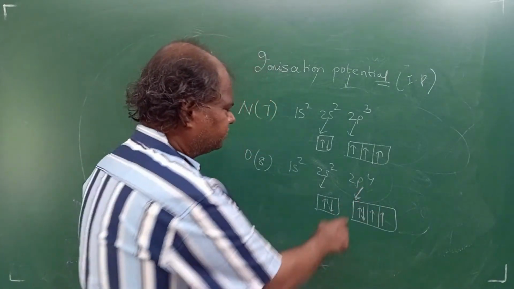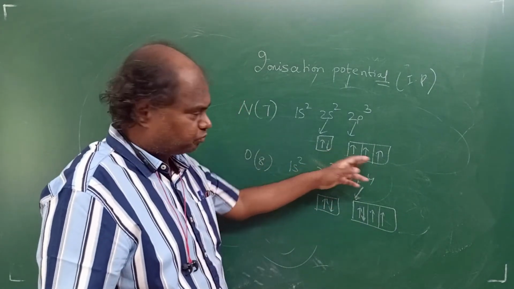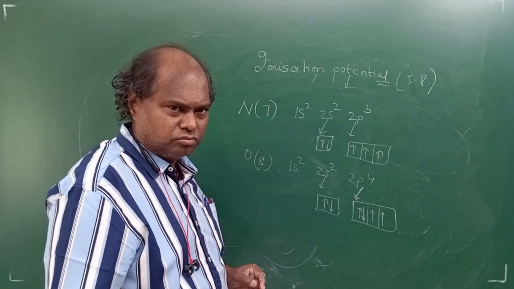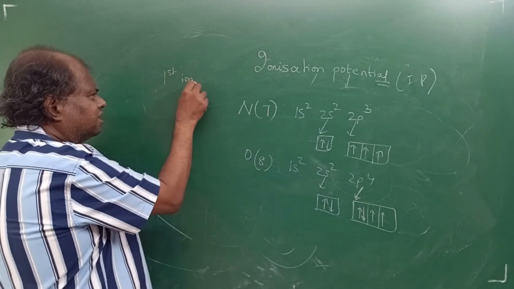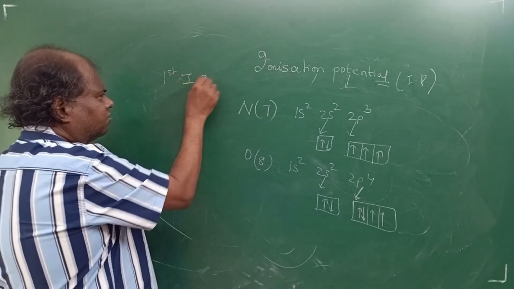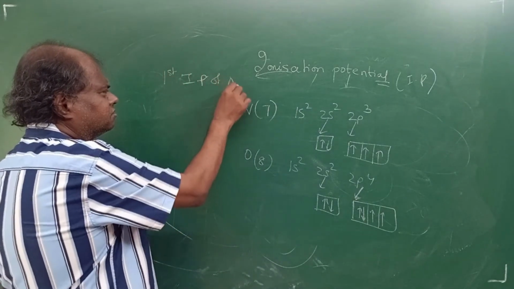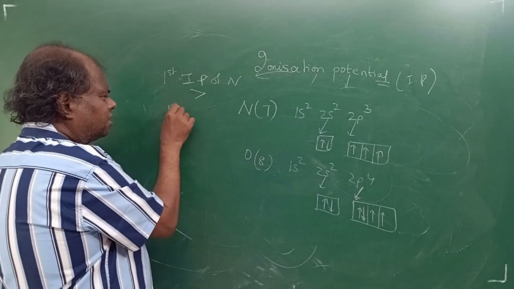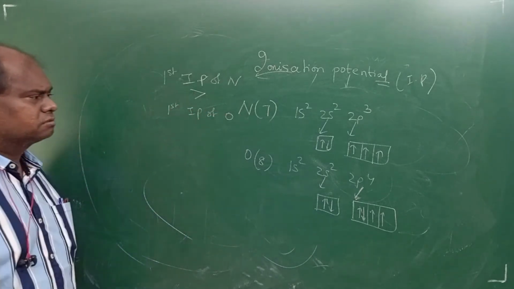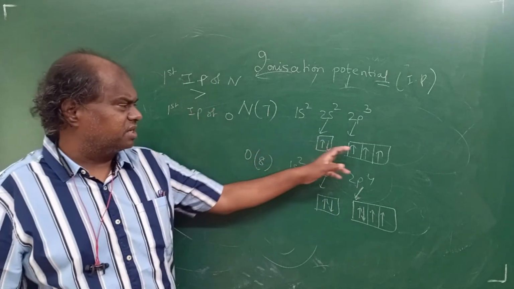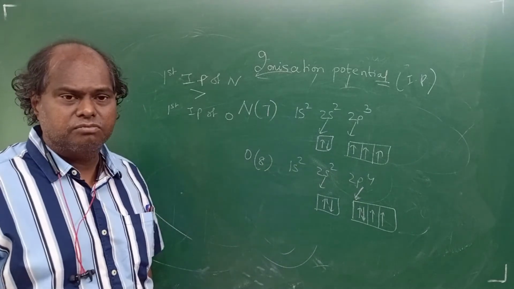Okay. Fine. Now see here. Nitrogen half filled, tough to remove. So the first ionization energy, can we write like this? First ionization energy, or first IP. Remember, IP is ionization potential. The first IP of nitrogen is greater than the first IP of oxygen. Clear? The first electron removal from nitrogen is tougher, because half filled. Clear?